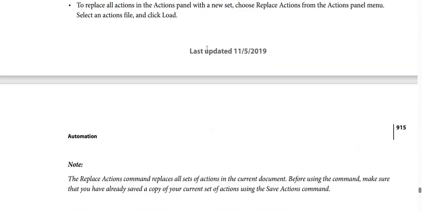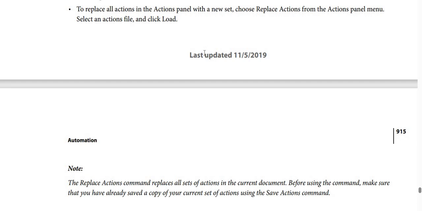And note here and be careful in this point. The replace actions command, by the way, replaces all sets of actions in the current document. Before using the command, make sure that you have already saved a copy of your current set of actions using the save actions command.